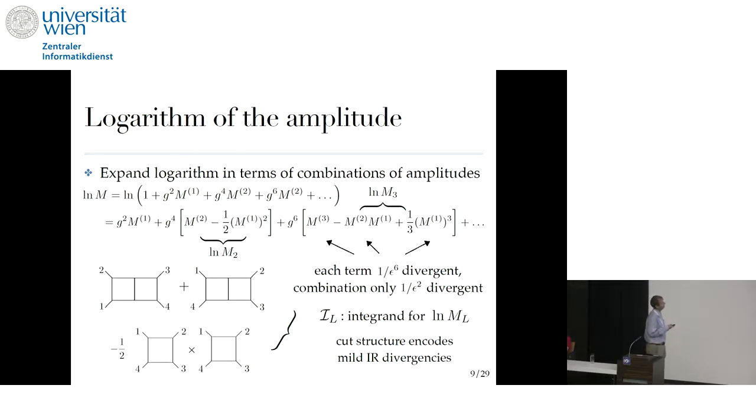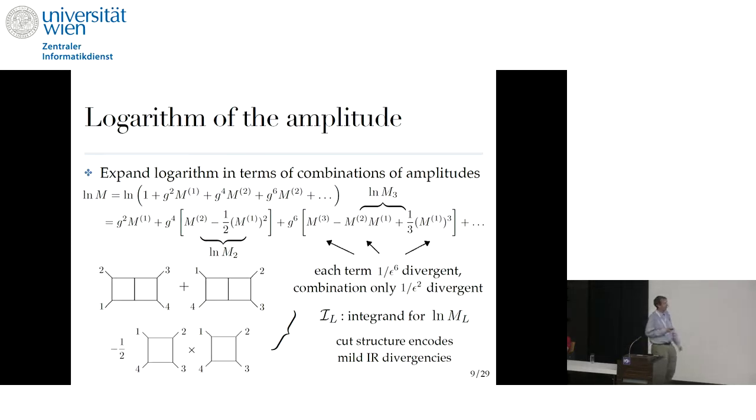I get a two loop, three loop, and so on. And you can see that these are just combinations of amplitudes and the products of lower loop amplitudes. So, for example, in this case, you have three terms at three loops. Each of these terms is maximally divergent as 1 over epsilon to the 6, while this combination is only divergent as 1 over epsilon square. So there is a huge cancellation of IR divergences in this particular combination.